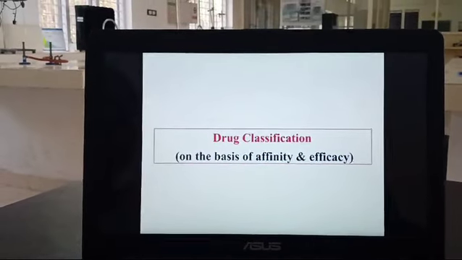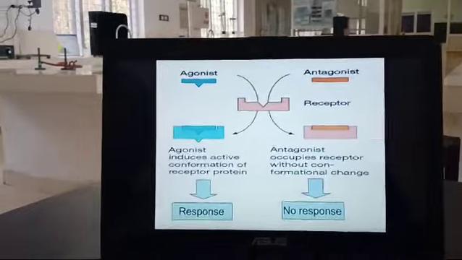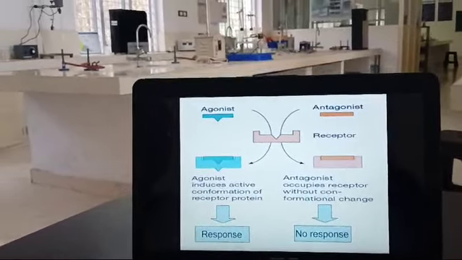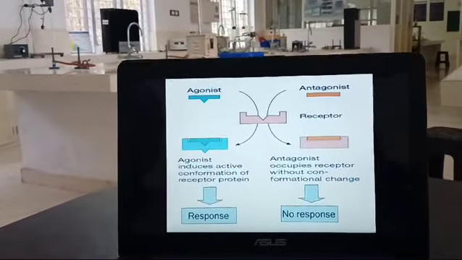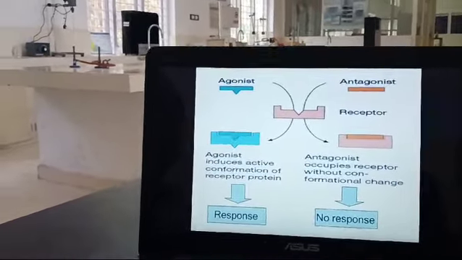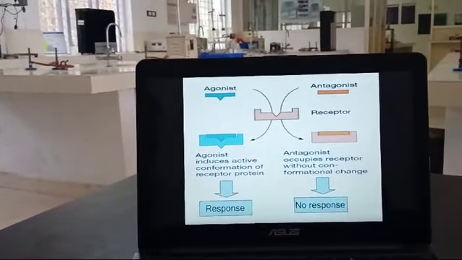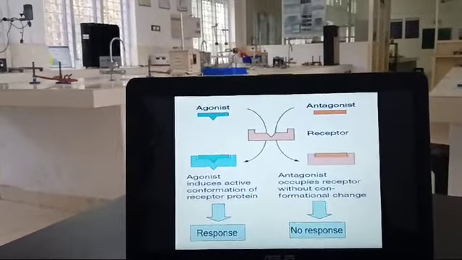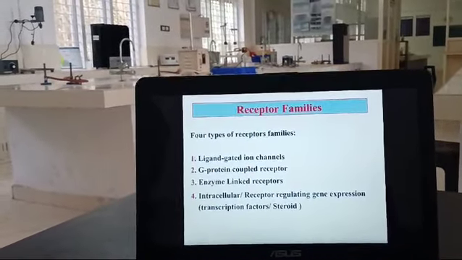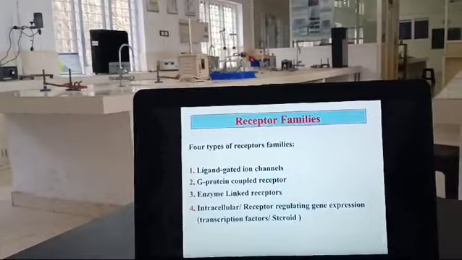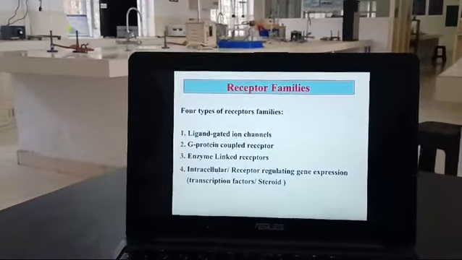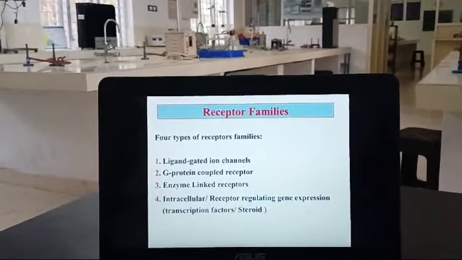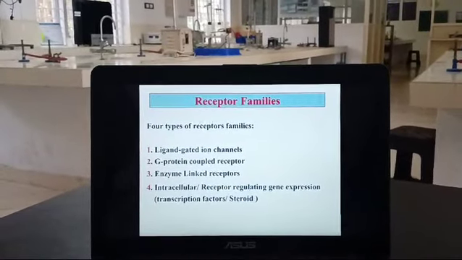The drugs are classified into two classes, that is agonist and antagonist. Agonist means it induces an active conformation of receptor proteins. That means the agonist conforms with the receptor protein, but at the same time the antagonist doesn't conform with the receptor and is not producing any response. Now there are four families of receptors: ligand-gated ion channels, G-protein coupled receptors, enzyme-linked receptors, and the intracellular receptors regulating gene expression.